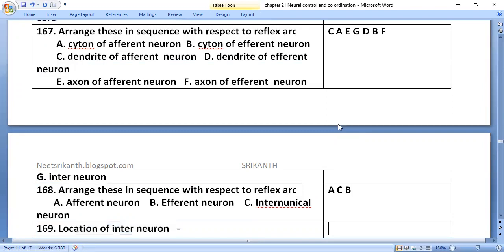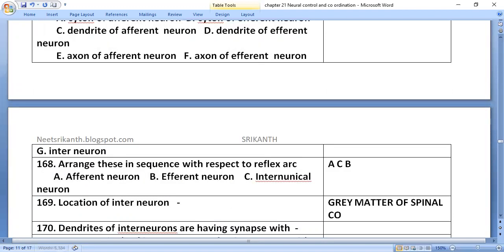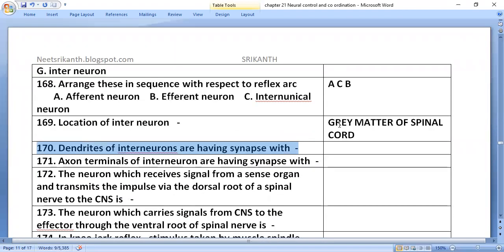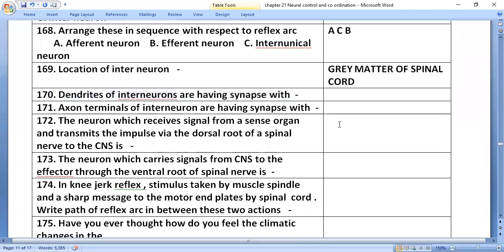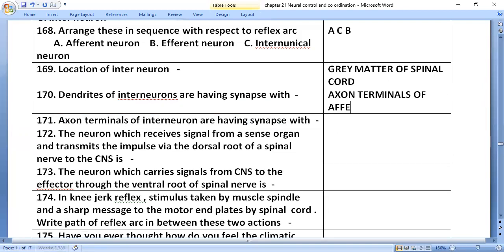Location of the interneuron: gray matter of the spinal cord. Dendrites of interneurons have synapses with axon terminals of afferent neurons.